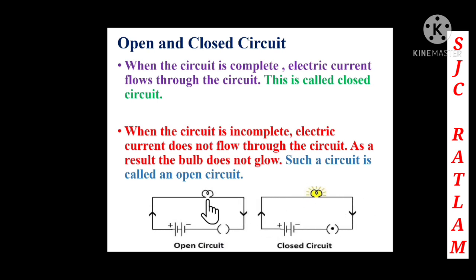But in the open circuit, children, we can see that what? When the circuit is incomplete and the electric current does not flow through the circuit, as a result the bulb also does not glow. So such a circuit is called an open circuit. So here we can see the circuit is incomplete. Why is it incomplete? Because this key is open, and when the key is open, the current also can't flow in this circuit, and you can see the bulb is also not glowing in this circuit. Such a circuit is called what? It is called an open circuit.